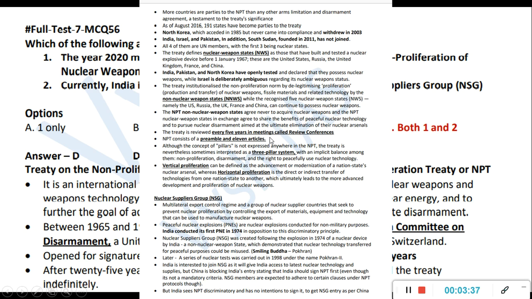Else there are, as I told, many people doing it. So they did not want to agree to it, and if you see here, every 5 years they have a meeting, and that meeting is called review conferences. Okay, so one term you studied is the 18 Nation Committee, and one is review conferences. Both are related to NPT.